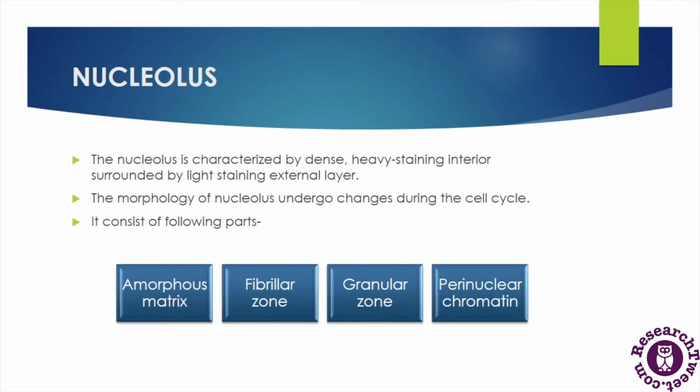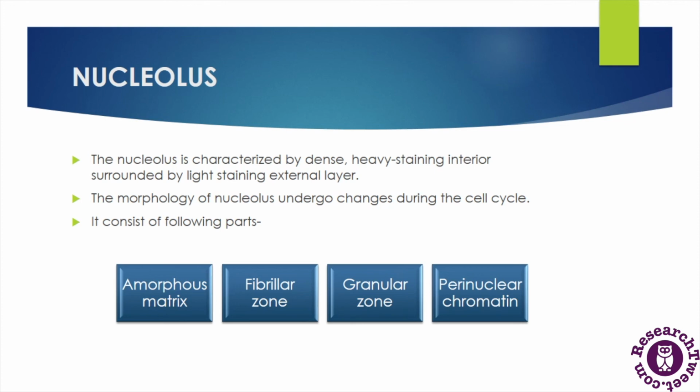Now the fibrillar zone of the nucleolus is formed by fibrils of ribosomal RNA and some ribonucleoproteins, and the granular zone consists of ribonucleoprotein granules which act as precursors to the ribosomes, because we know that ribosomes are manufactured in the nucleus of the cell. The fourth element is perinuclear chromatin, which is formed of chromatin granules, and the different zones of the nucleolus are related in the following manner: nuclear DNA, fibrillar zone, granular zone and then cytoplasmic ribosomes.